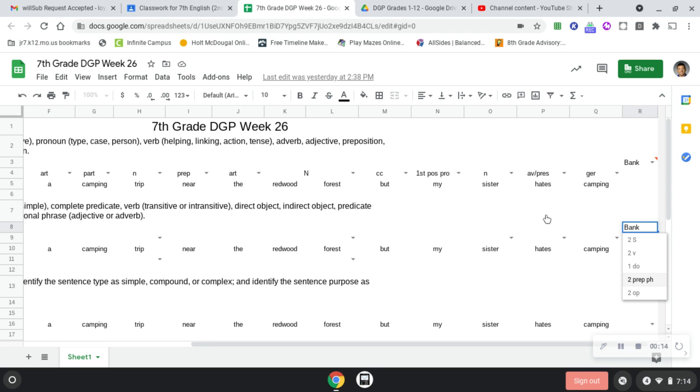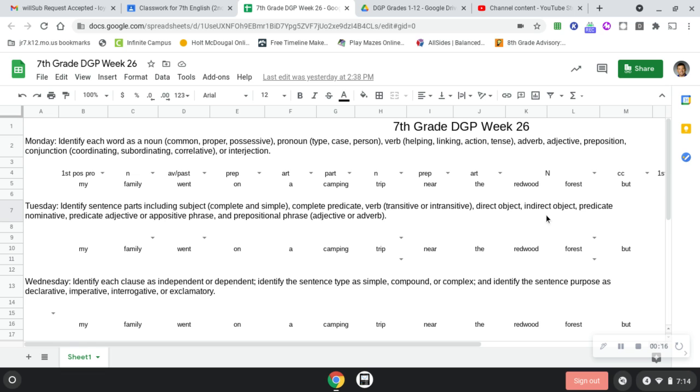Okay, so looking at our subjects, they're going to be nouns, right? And they're going to be the action that's taking care of most of this. So my family went on a camping trip near the redwood forest. In this sentence, family is the one doing something. So that is our simple subject.